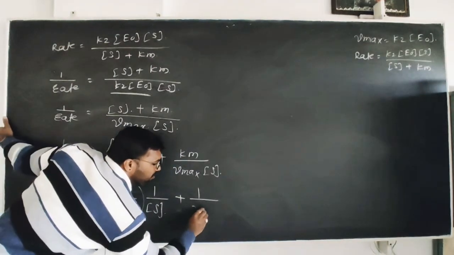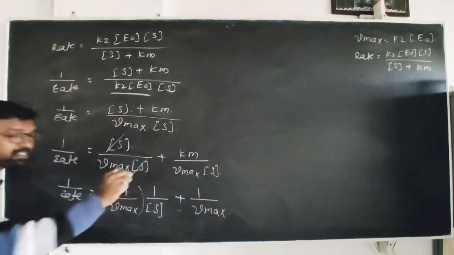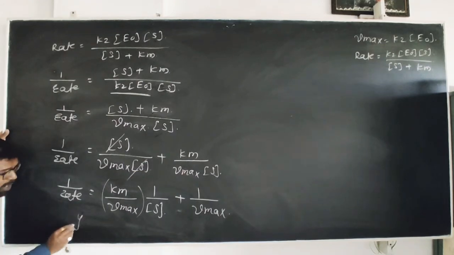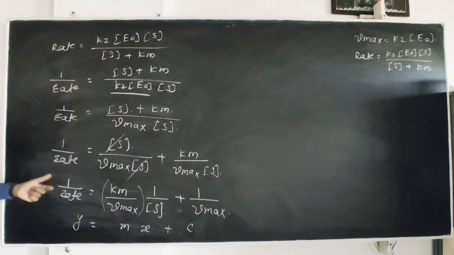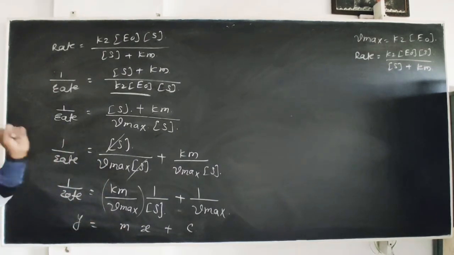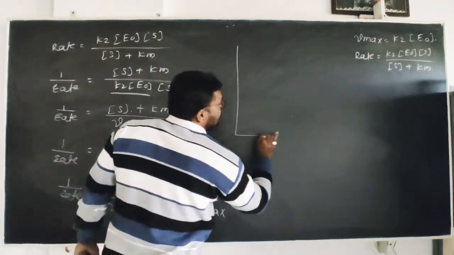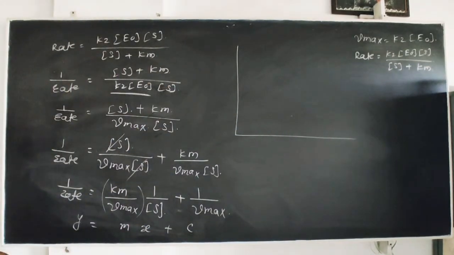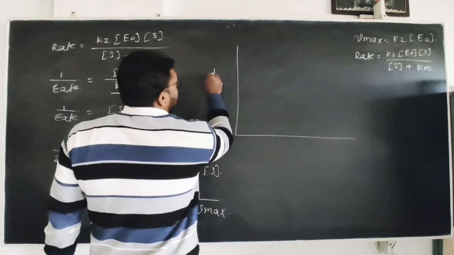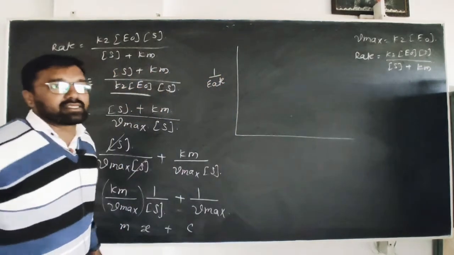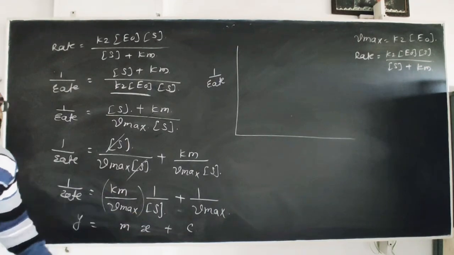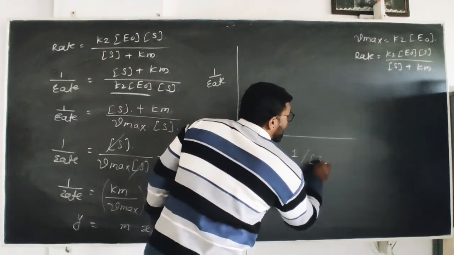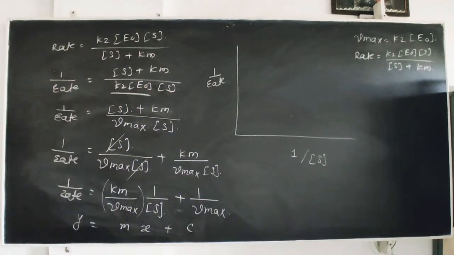1 upon maximum rate. If you observe, this equation is in the form of y is equal to mx plus c. That means this is m. If you plot the graph of this equation, in the form of y is equal to mx plus c, at the y-axis you have to take 1 upon rate, the reciprocal of rate. At the x-axis you have to take the reciprocal of concentration of substrate. Therefore, here at the x-axis, reciprocal of concentration of substrate.